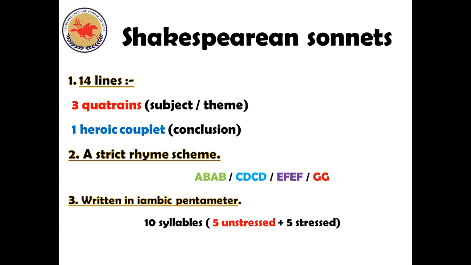So how do I say that this is a Shakespearean sonnet? Number one, I should have 14 lines divided into three quatrains and one heroic couplet. A strict rhyme scheme, as we said, A B A B C D C D E F E F G G, and written in iambic pentameter. We divide the line into 10 syllables, and each word has two syllables. The first one is unstressed, and the second one is stressed. I focus on the pronunciation of the second part of the word.